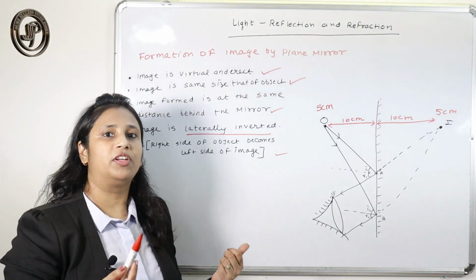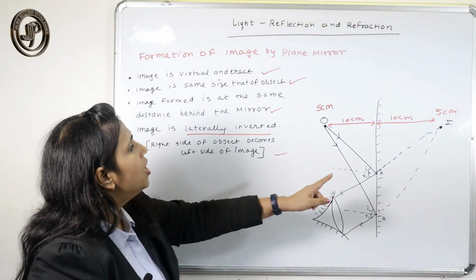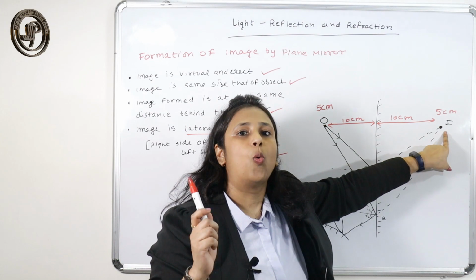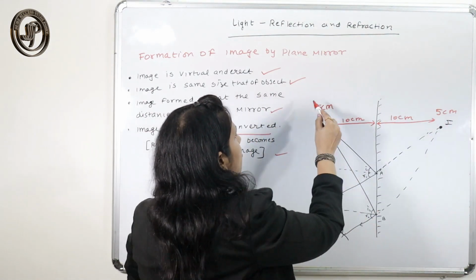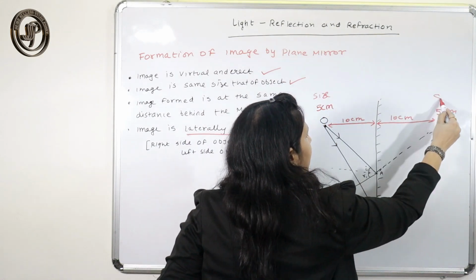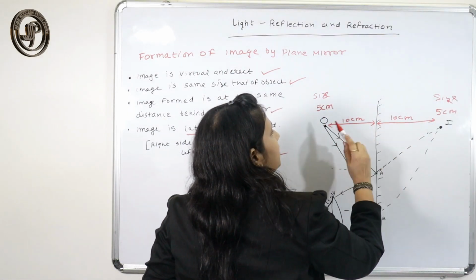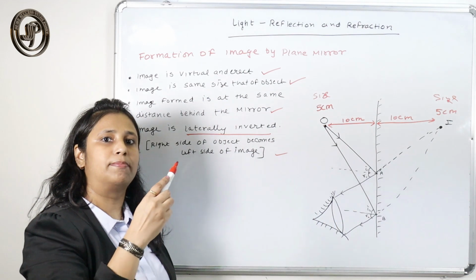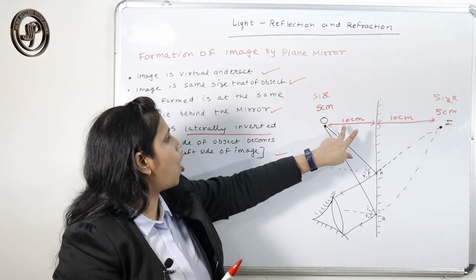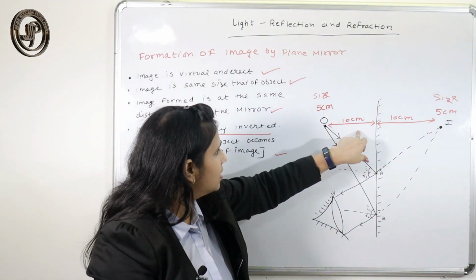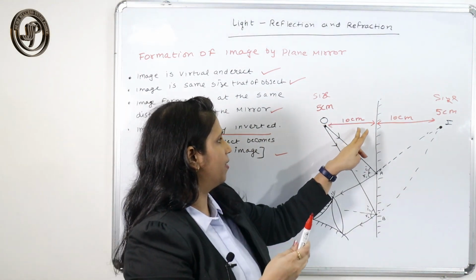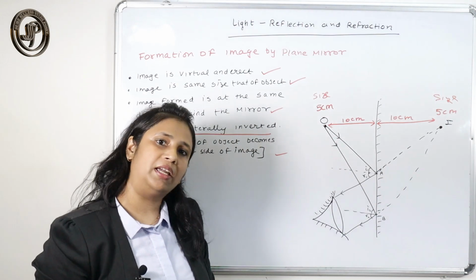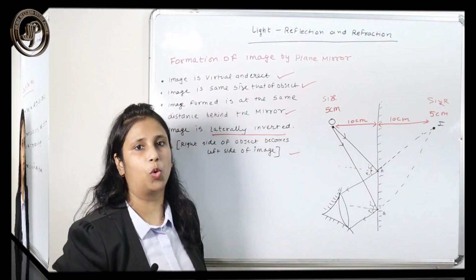If we just repeat them: the image is virtual and erect, it is of the same size as the object, it is placed behind the mirror at the same distance as the object is from the mirror, and the last is that the image is laterally inverted.